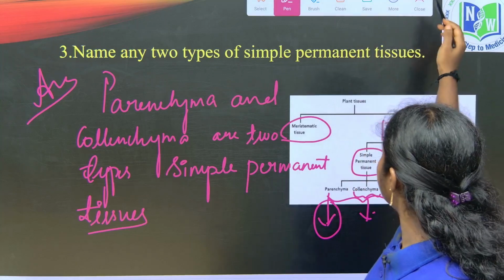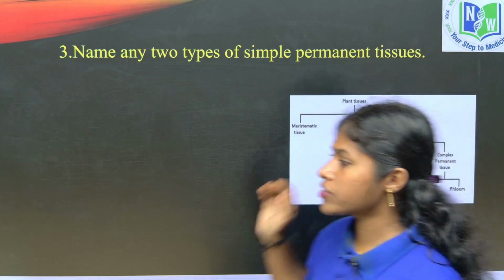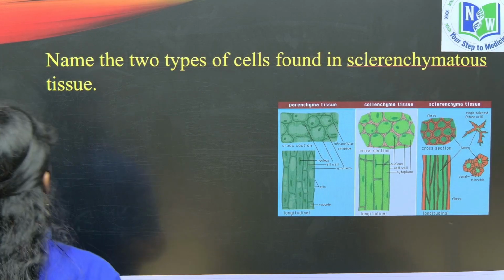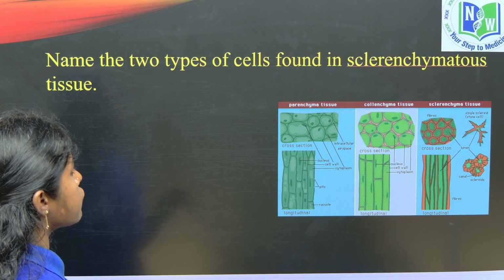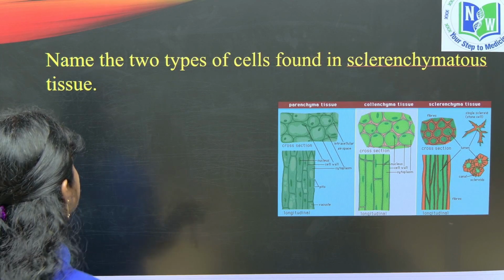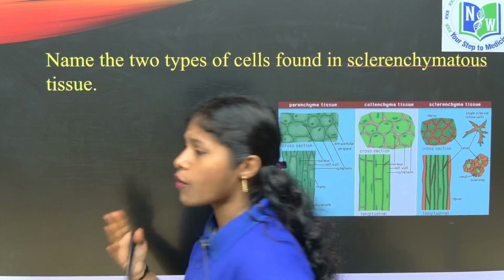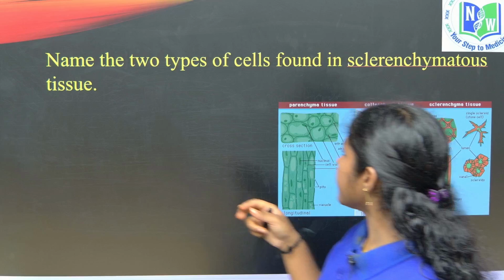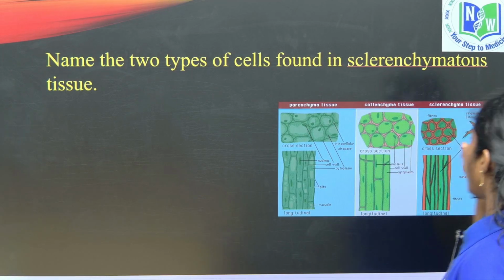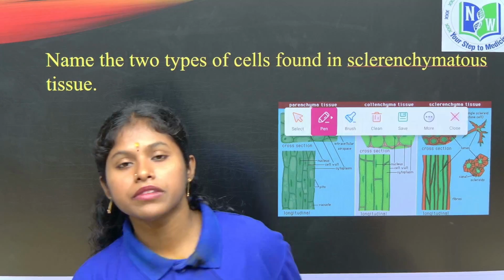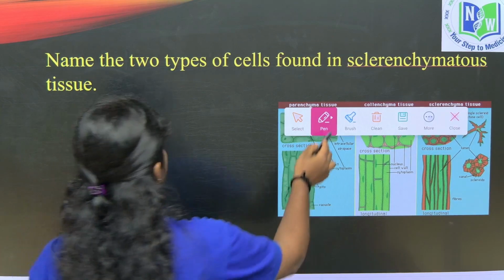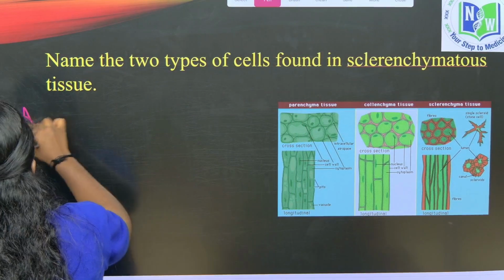Let's see the fourth question, children. Name the two types of cells found in sclerenchymatous tissue. They are asking for any two types of cells found in sclerenchymatous tissue. So we know that sclerenchymatous tissues are mainly divided into fibers and sclerites, right? Fibers and sclerites. They are asking for two.